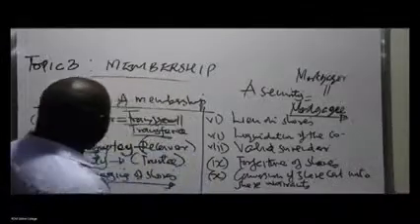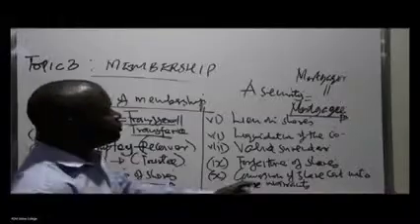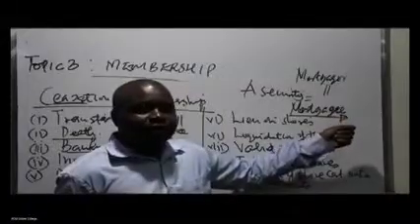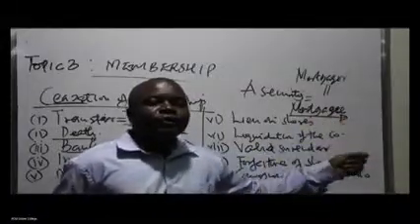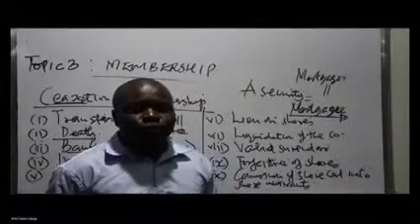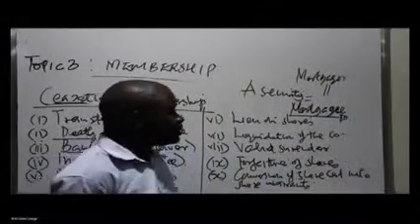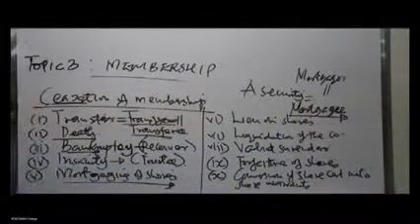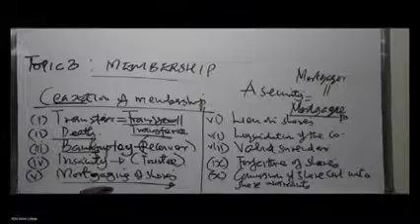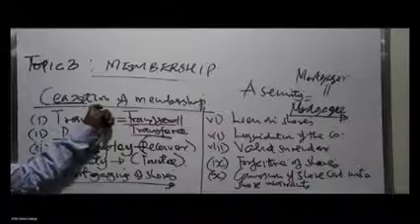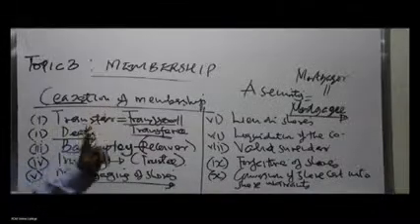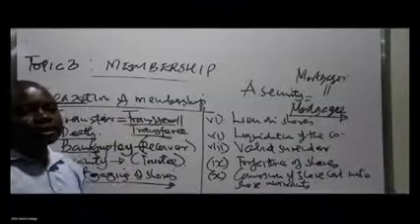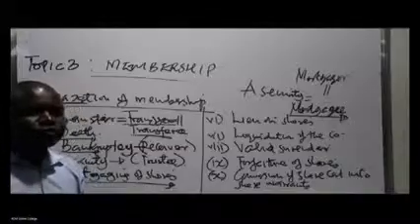So in this case, if you use your shares as a security, it means the mortgagee will take over the shares. It depends on the kind of agreement. He can take over the shares immediately, or he can take over the shares when you have defaulted. So if that is the case, the mortgager, who is the borrower, will eventually lose the shares and lose membership of the company. That's why mortgaging of shares is one of the ways one could cease to be a member. It is where a shareholder has utilized his shares as a security for a loan.